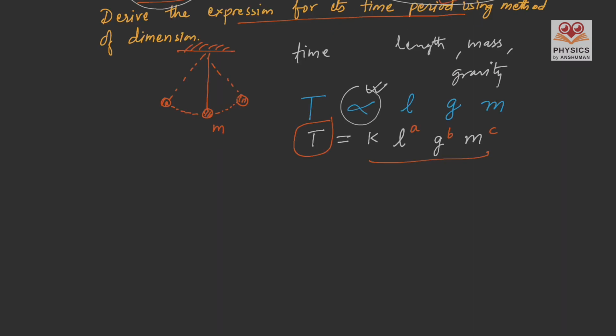Now let us write everything in dimensions. For time period, the dimension is only T, and on the right hand side, for the constant of proportionality K, there is no dimension, so we ignore that.